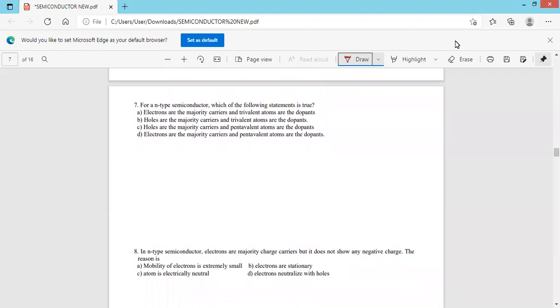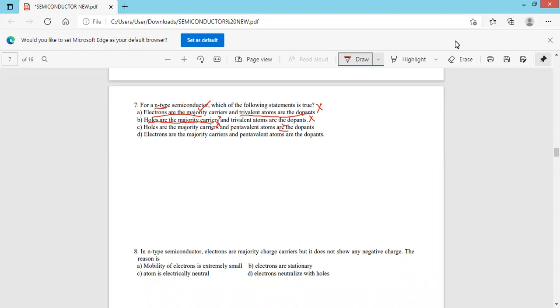Next, seventh one. For an N-type semiconductor, which of the following statements are correct? Electrons are the majority charge carriers. Correct. Trivalent atoms are dopants. No, wrong. Pentavalent atoms are added to get N-type semiconductor. Next one. Holes are majority charge carriers. Wrong. Trivalent atoms are the dopants. Wrong. Pentavalent atoms are the dopants. This is correct, but the other part is wrong, therefore the whole sentence is wrong.